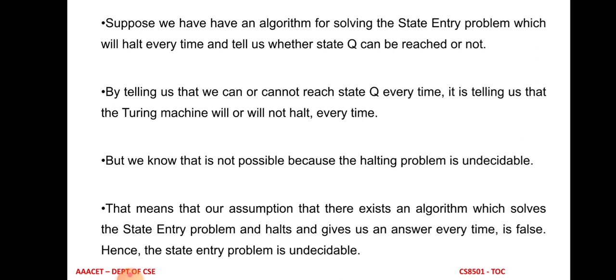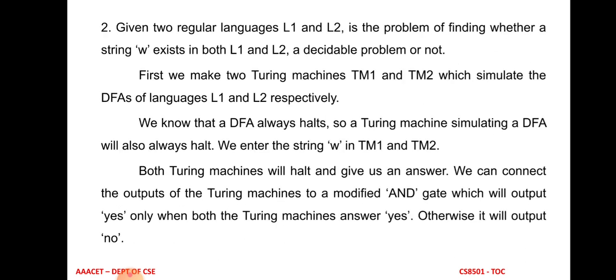Hence the state entry problem is undecidable. Undecidable means we can't get any algorithm for this problem, and we can't easily determine whether it has a solution or not. That's why this state entry problem is undecidable.